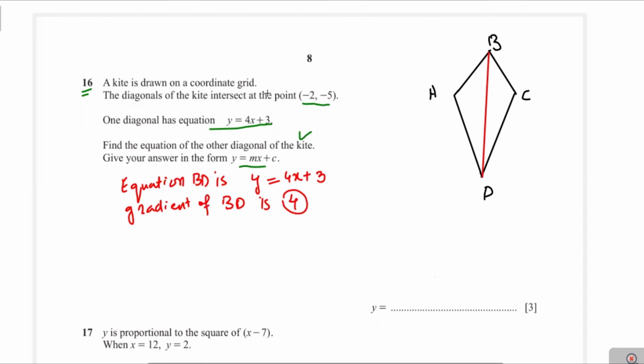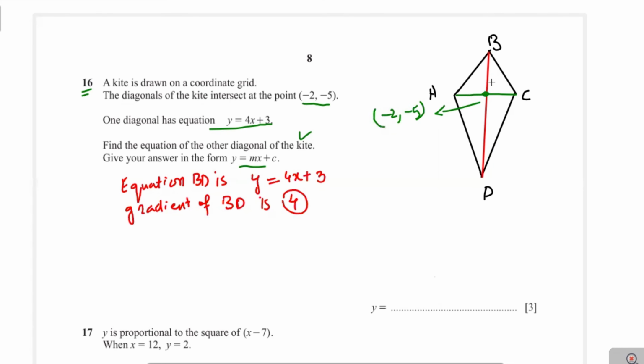Now we have to find the equation of the other diagonal, AC. You should remember one thing: both diagonals intersect at point -2, -5, the intersecting point.